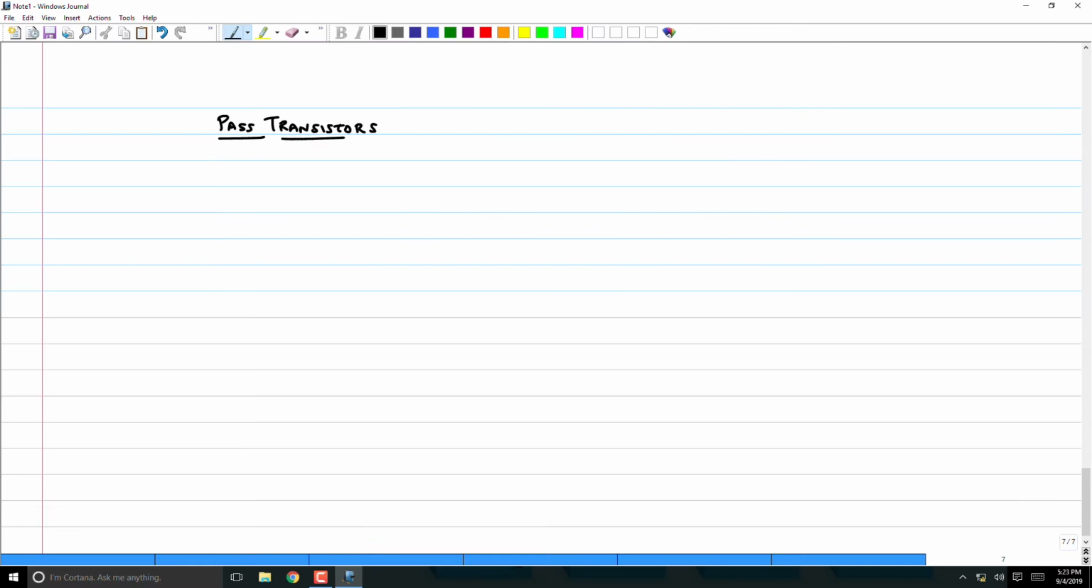So, pass transistors. We looked at this briefly in the initial part of this module, when we wanted to figure out if you should put the NMOS on top or NMOS down, PMOS on top or PMOS down, and all that. But we will look at that in a little more detail now. I'm going to connect this to VDD. I'm going to connect this to VDD.